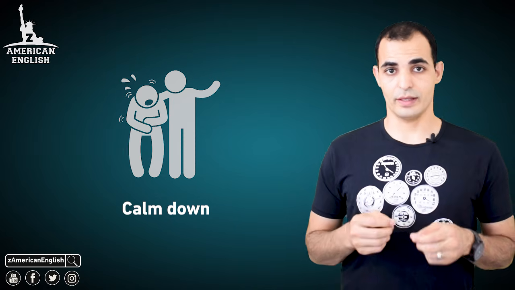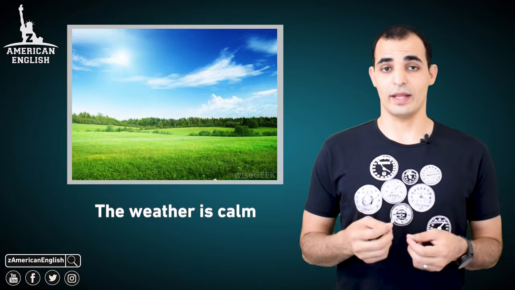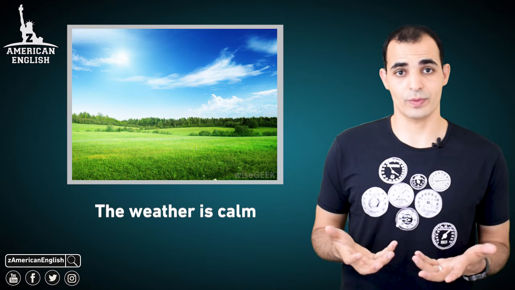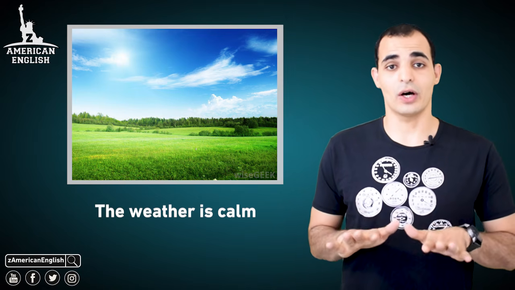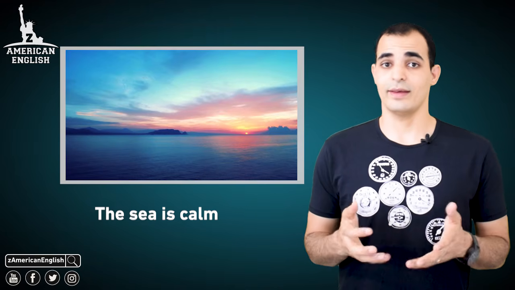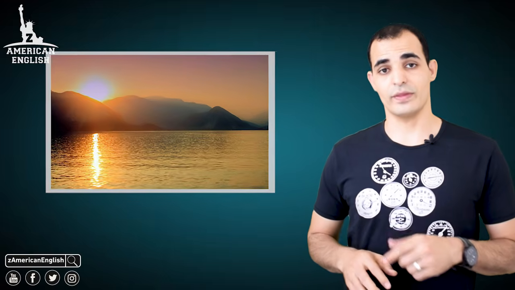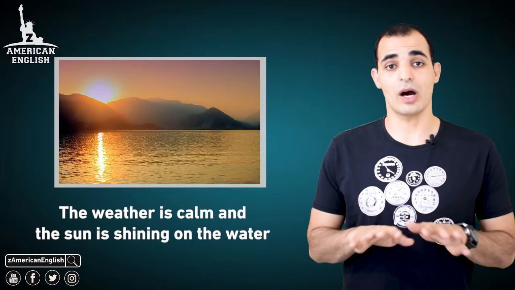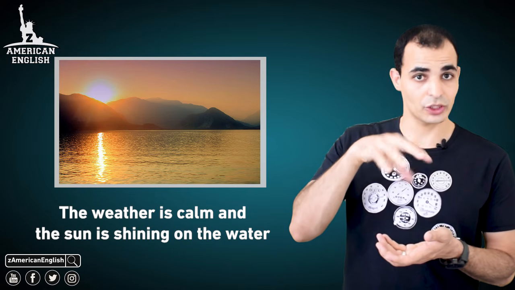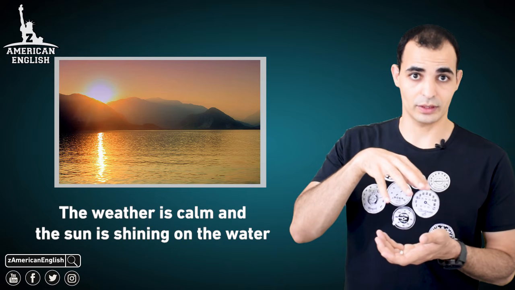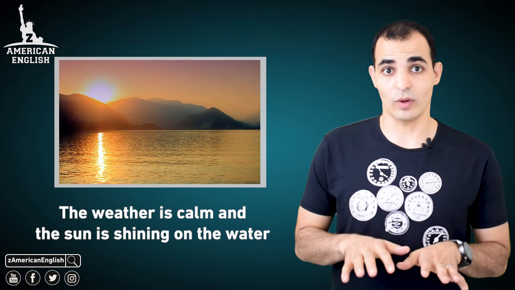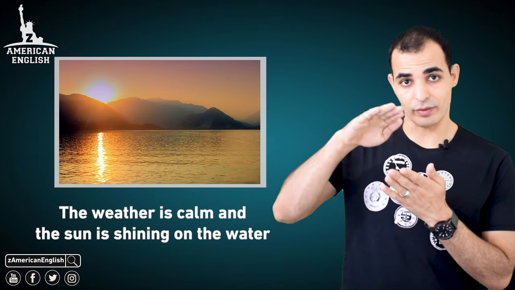Calm down. If the weather is calm, then it means there is no wind, no rain, no storms, just calm and quiet. If the sea is calm, then no strong waves. Here in this picture you see the weather is calm and the sun is shining on the water. It means you can see the sun in the water, no clouds covering the sun.